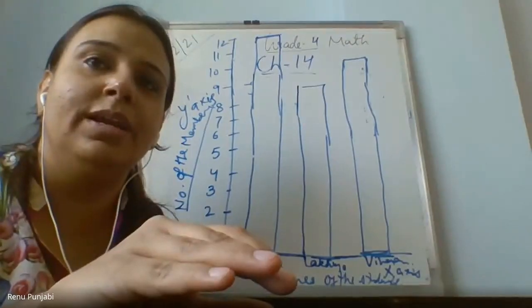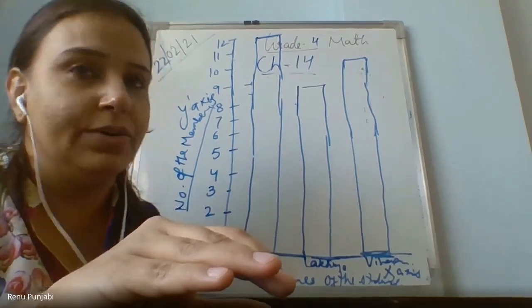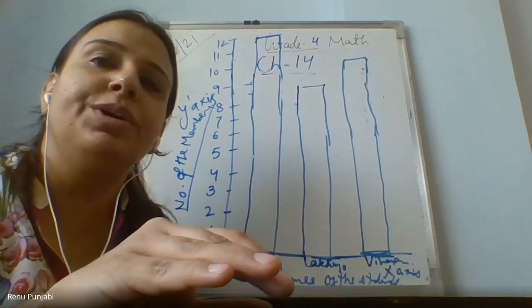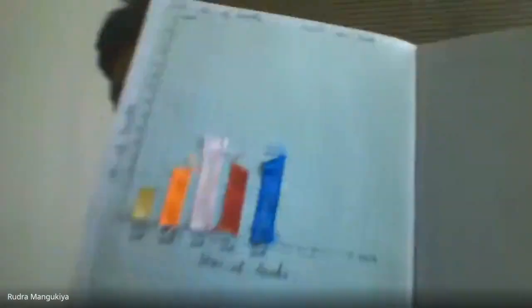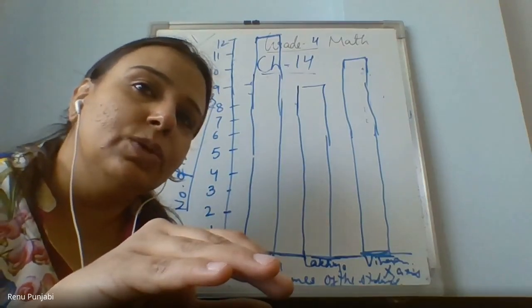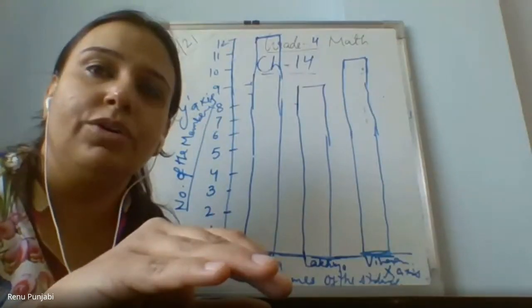Okay, in a bookstore. And the scale is 1 centimeter equals one book. Okay, very good. Now please show me. Ma'am, see, there are bars. Okay, good. So 1 centimeter equals one book.